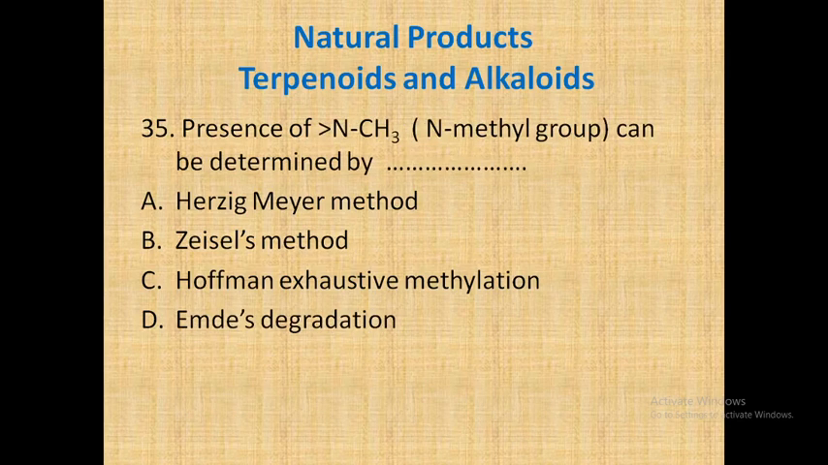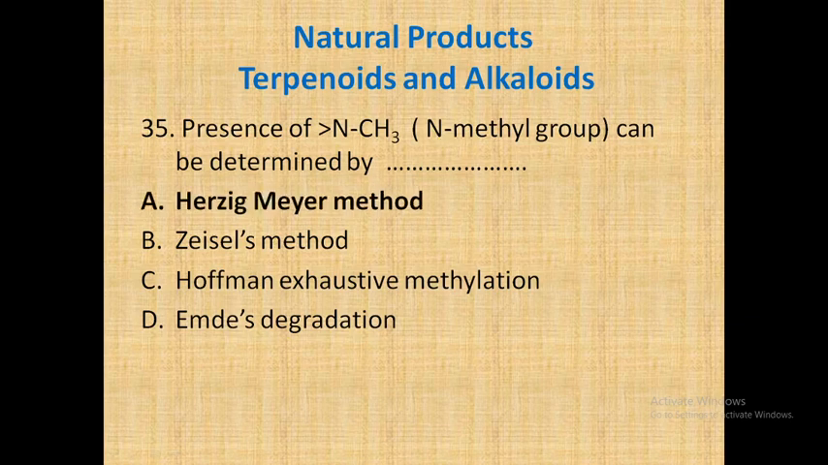Question number 35 is the presence of N-methyl group. Now the N-methyl group can be determined by which method? Again the same four options are given there: Herzig-Meyer method, Zeisel's method, Hofmann exhaustive methylation and von Braun degradation. And now the correct answer is Herzig-Meyer method.